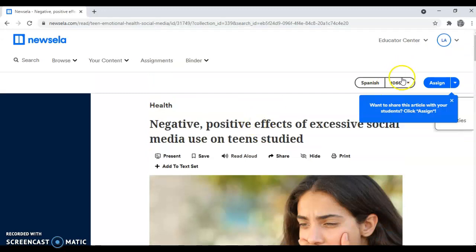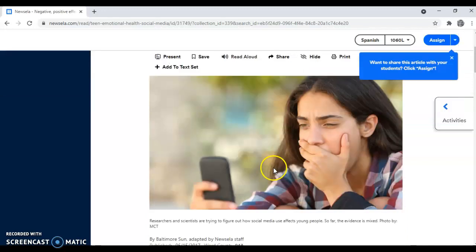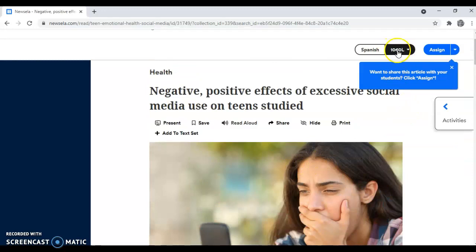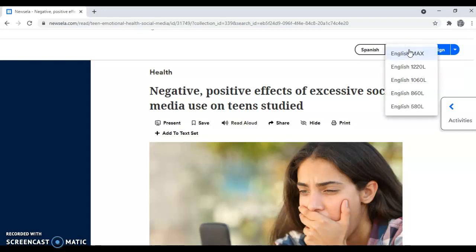Newsela will give you the option to read this article specifically at your Lexile level. So the article that is presented here, we can see the Lexile level is 1060. If that Lexile level is too high or too low for your current Lexile level, you can adjust the setting.